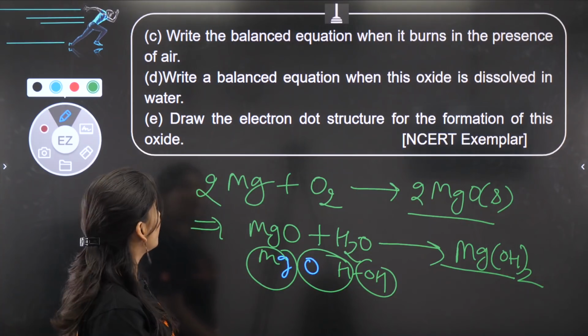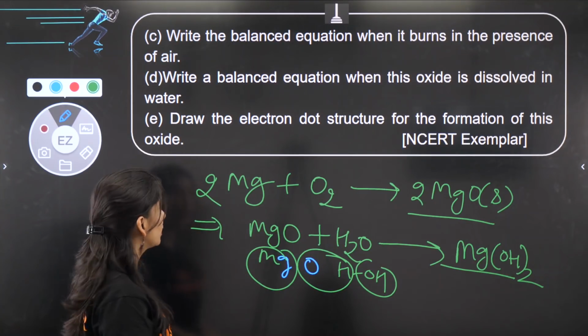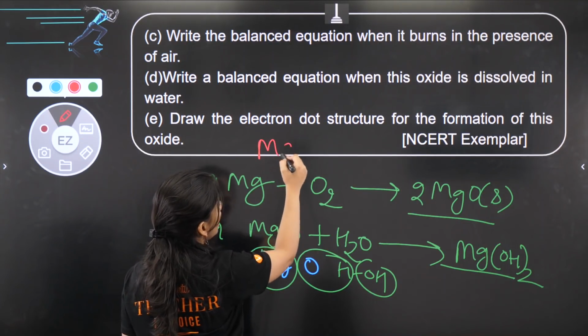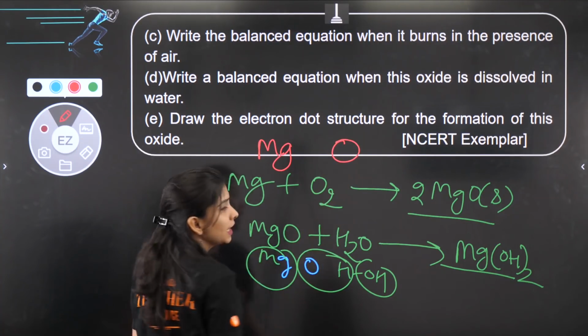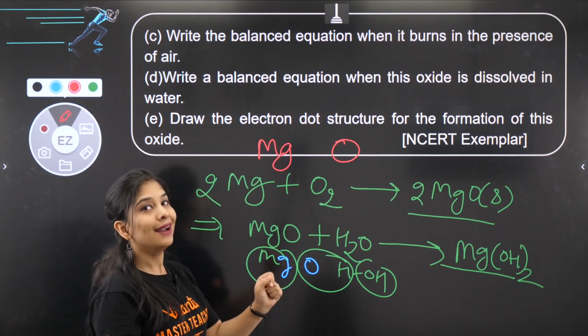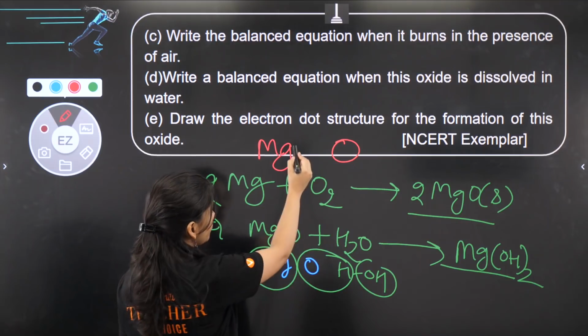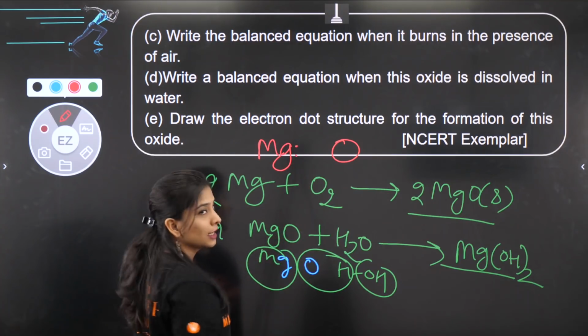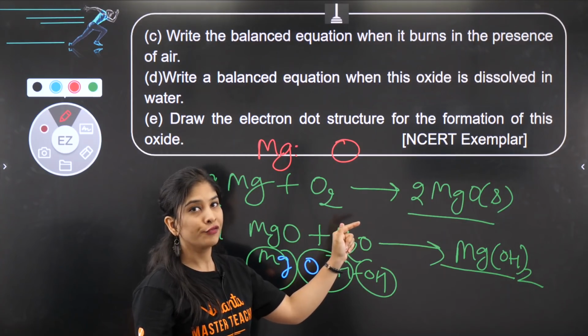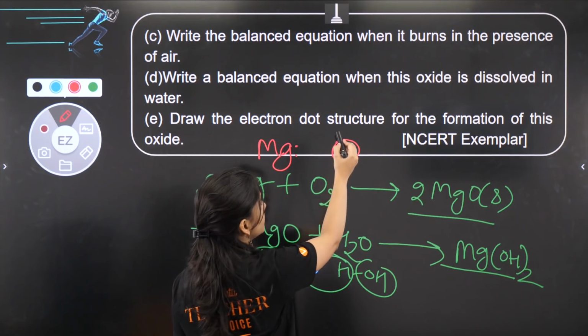Electron dot structure for the formation of this oxide. Okay, so let's see that also. If I talk about magnesium, how we draw electron dot structure, उसके लिए we should write the symbol of all the elements and their valence electron. Magnesium has 2 valence electrons. Oxygen का atomic number is 8. 2, 6 is the configuration, so 6 is the number of valence electrons.